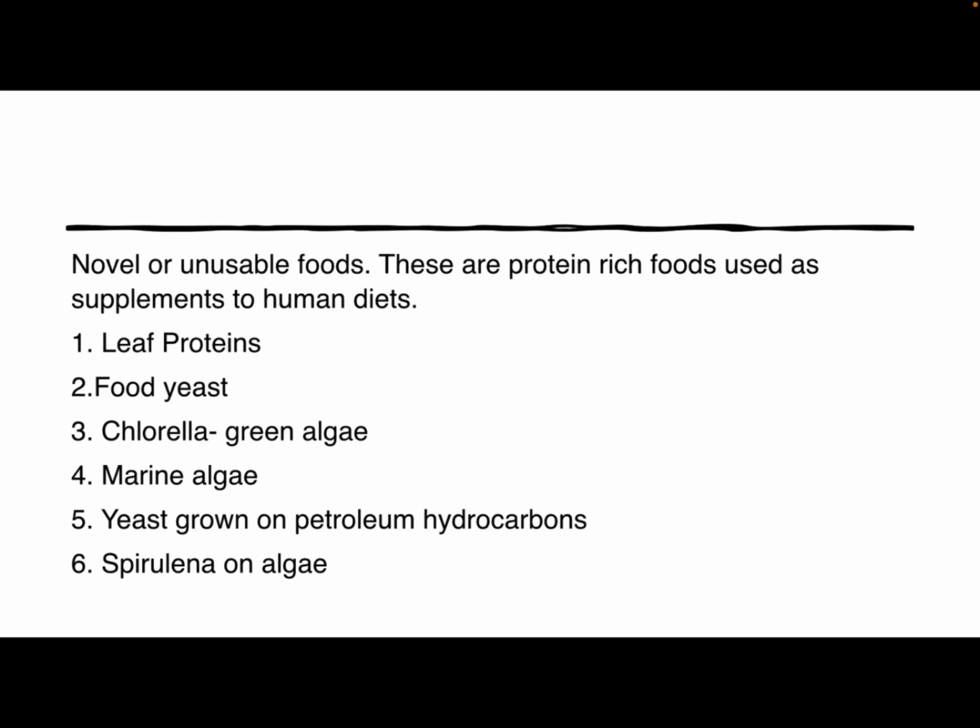These are: first is leaf protein. The separation of the protein from the fibrous material in leaves and grass has been a major problem. Therefore, the extraction of the protein with a solvent like acetone removes the pigments and lipids and results in a palatable powder. Second is food yeast.